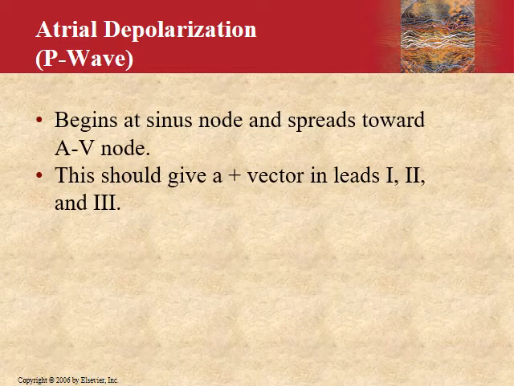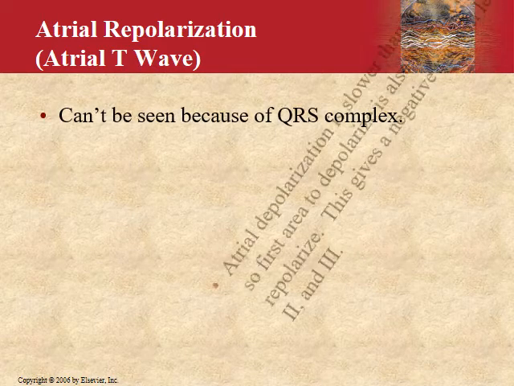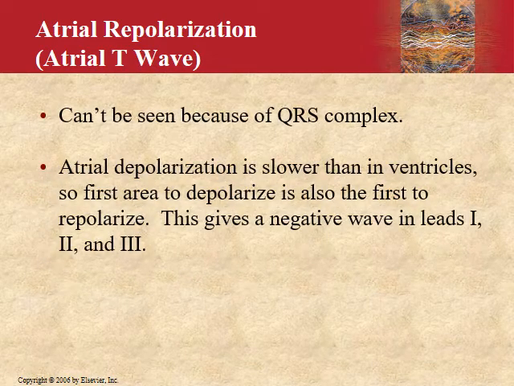Atrial depolarization begins at the sinus node and spreads through the AV node. It also has a positive deflection in all the three leads. The atrial repolarization wave, the atrial T wave, is usually not seen as it is buried within the QRS complex, and the atrial depolarization is slower. So the first area to depolarize is also the first to repolarize as well.